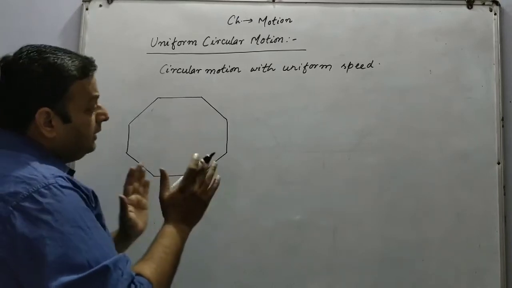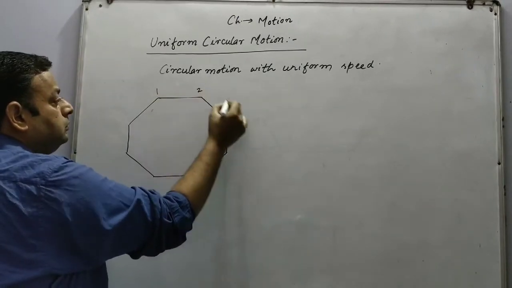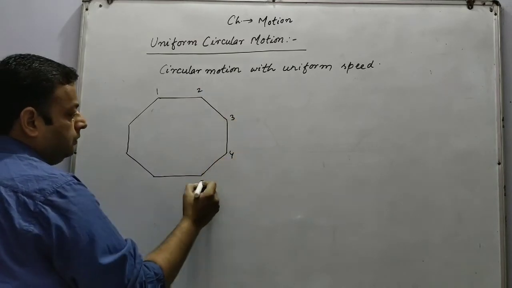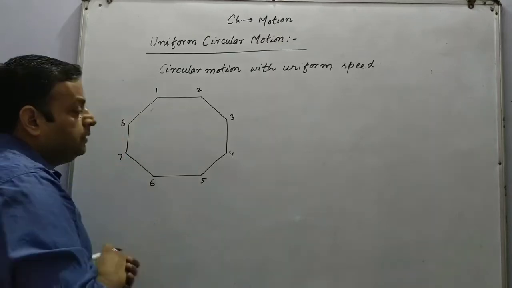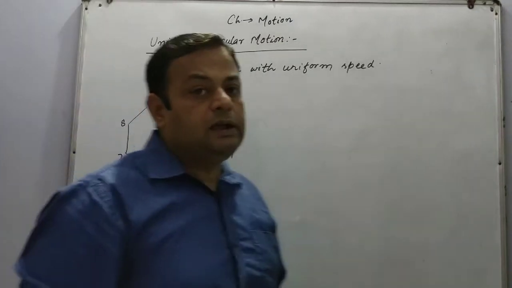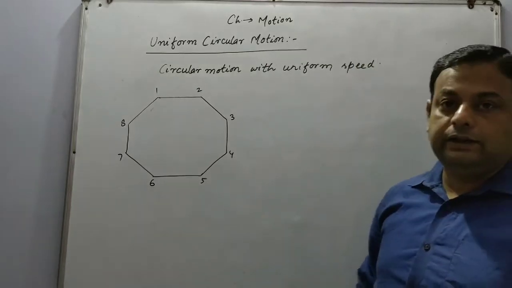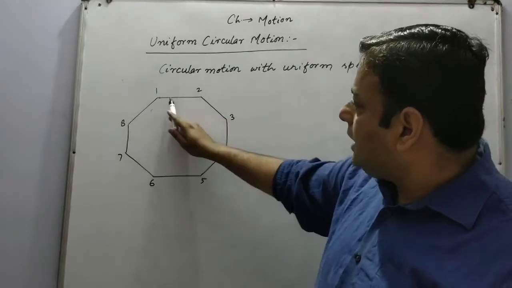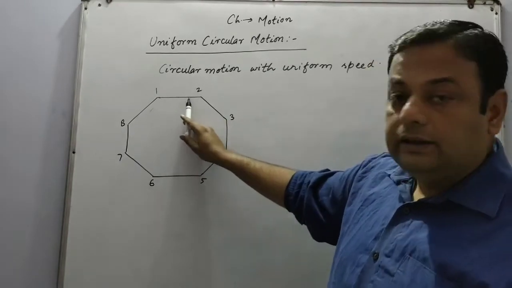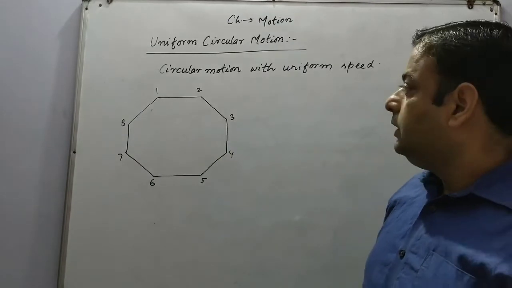So how many times will the direction change? 1, 2, 3, 4, 5, 6, 7, 8. It means the more the number of corners in the figure, the more the changes in the direction, and the more the changes in the velocity. Each time the boy changes the direction, it also changes the velocity.